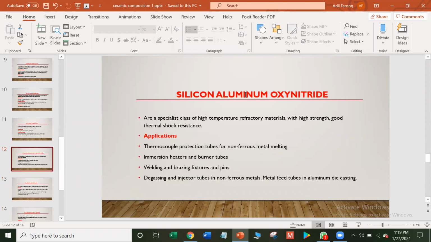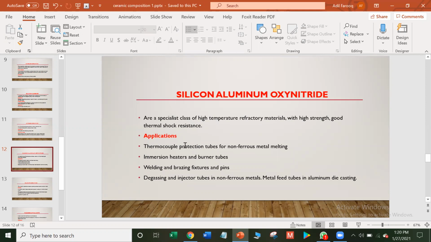Silicon aluminum oxynitrides are a specialist class of high temperature refractory materials, those materials which can withstand high temperature for a long period of time with high strength and good thermal shock resistance. Silicon aluminum oxynitride is used in thermocouple protection tubes for non-ferrous metal melting, those metals which do not contain iron.